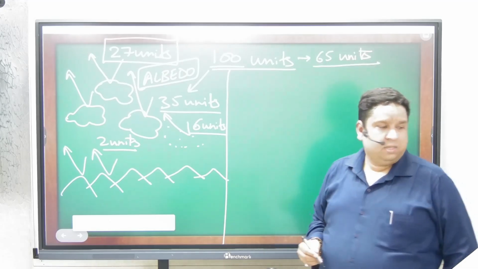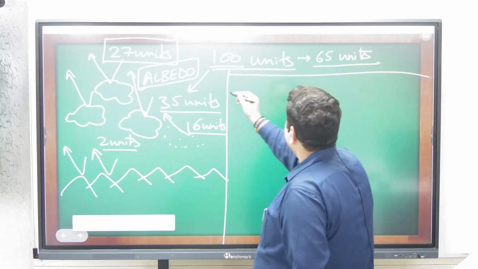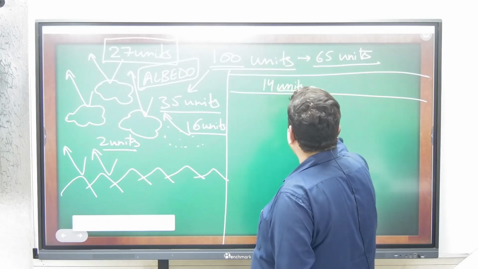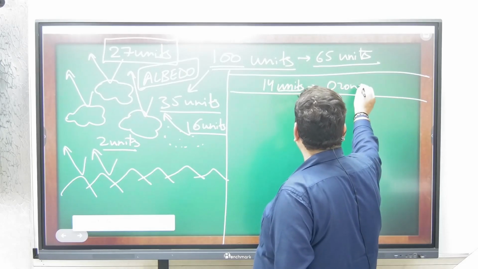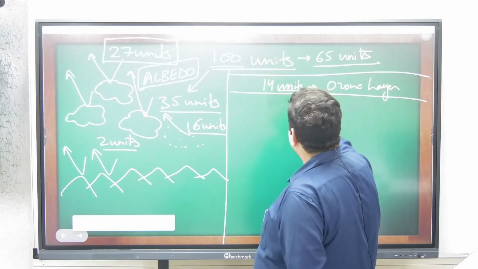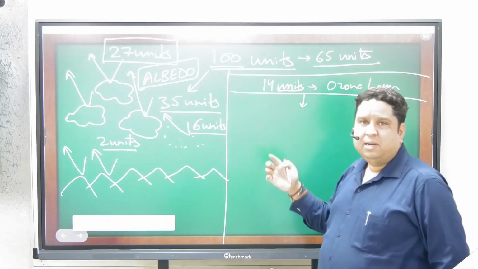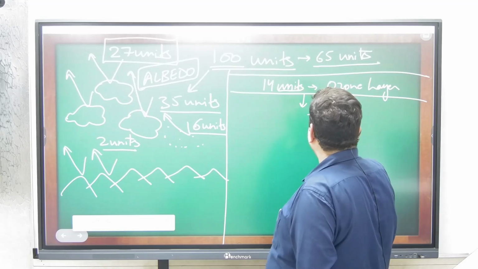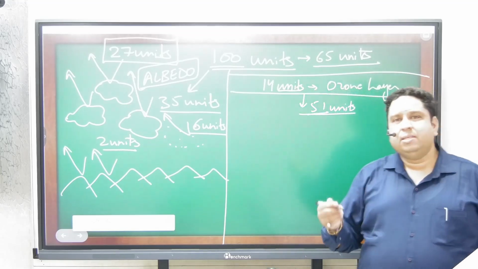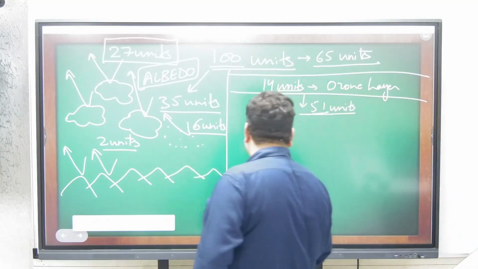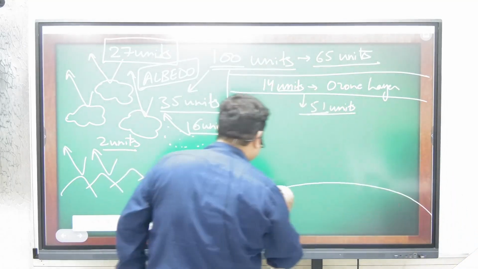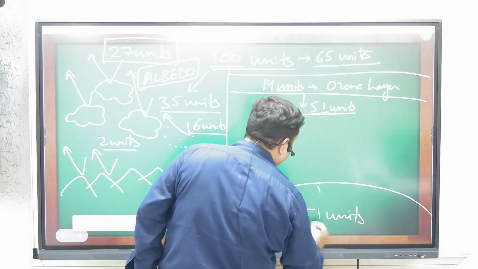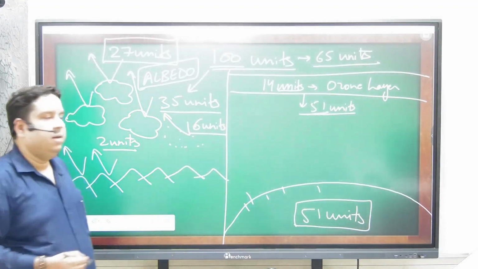Of these 65 units, 14 units are absorbed by the ozone layer. Now the remaining 65 minus 14 will be 51 units. So these are the 51 units which are being sent to the Earth. Of these 51 units, they will be absorbed by the Earth's surface. So in total, there are 51 units which are being absorbed by the Earth.